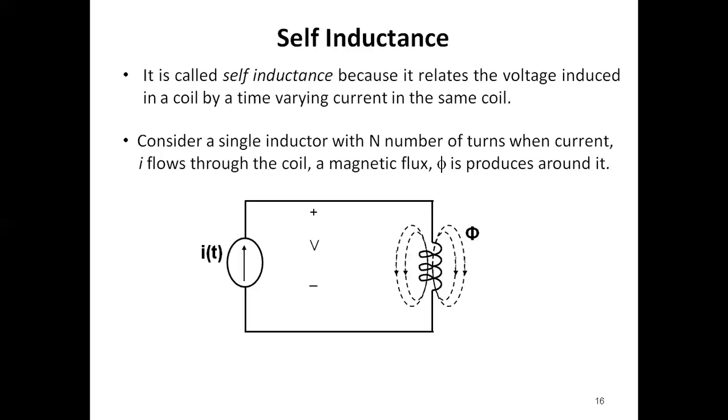Here current is flowing in this coil and these are the flux lines. There is no other coil, so whatever flux we produce here is created by the same coil only. That's why the inductance we get here is called self-inductance.